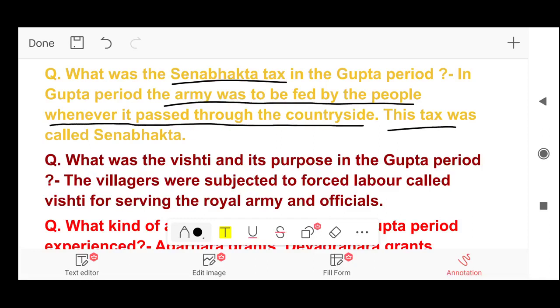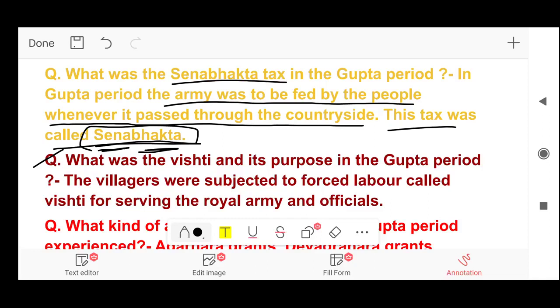This tax was called Sena Bhakta. From the term itself you can understand its meaning. Sena means soldiers or army, and Bhakta means a kind of tax here.